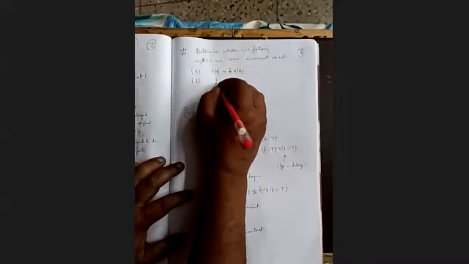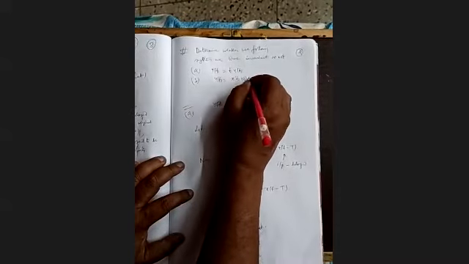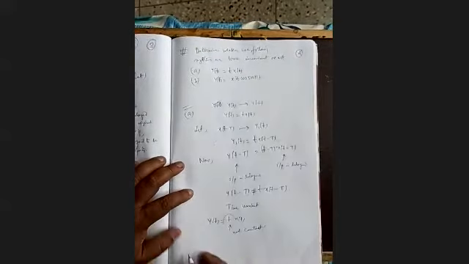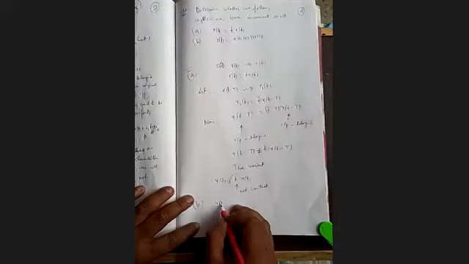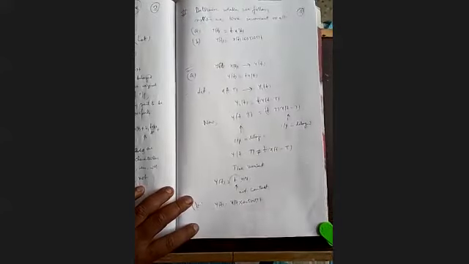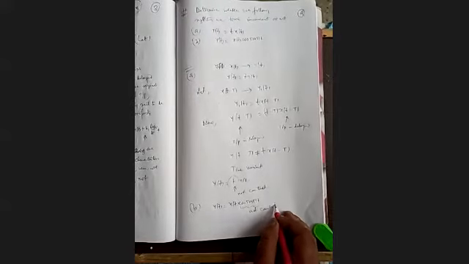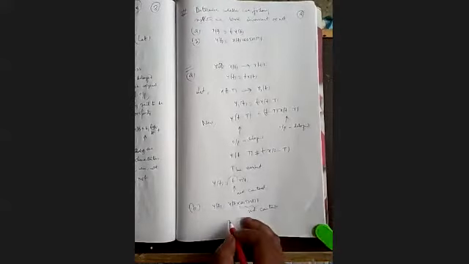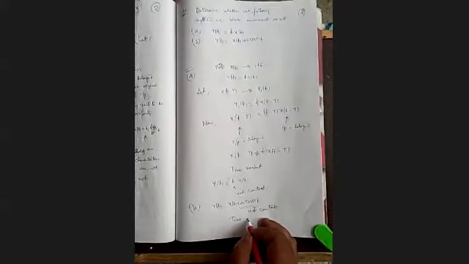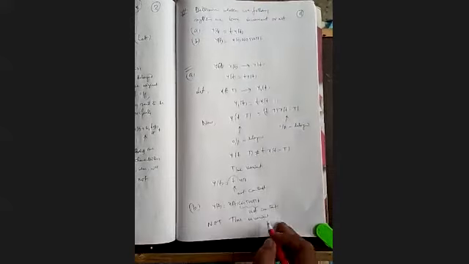B. y(t) equal to x(t) cos 500 pi t. So here our equation is y(t) equal to x(t) into cos 500 pi t. So this is not constant. So you can say that it is not time invariant. This is a time variant system.